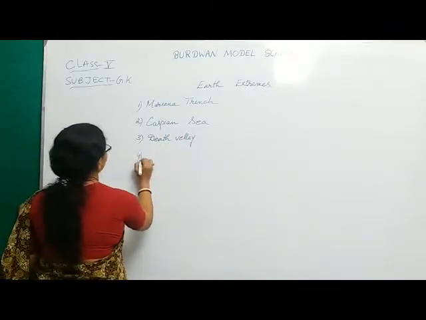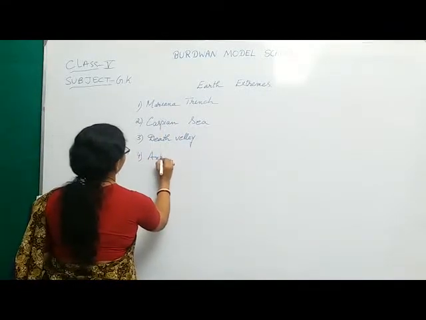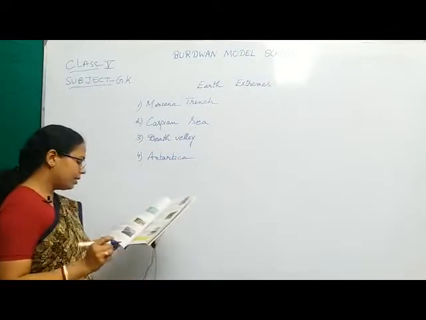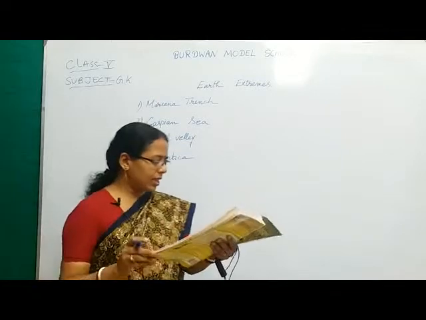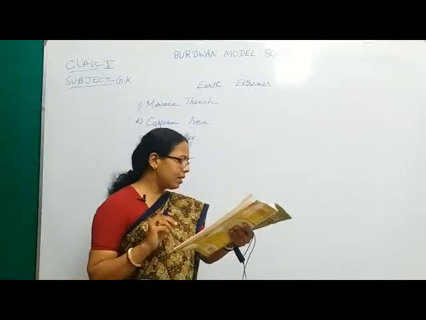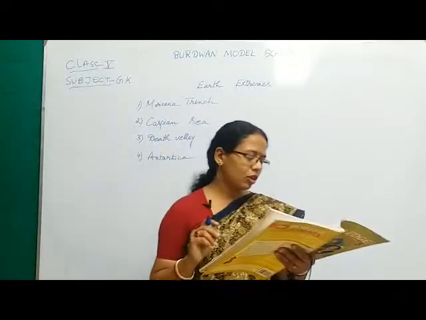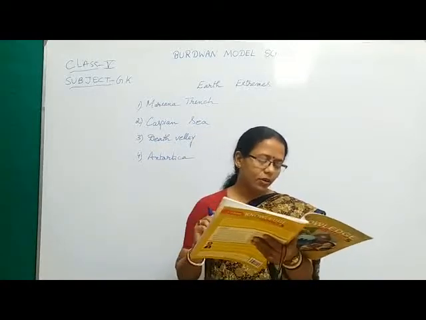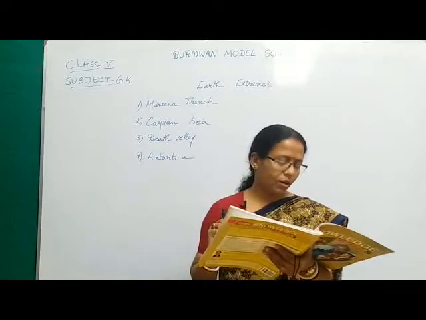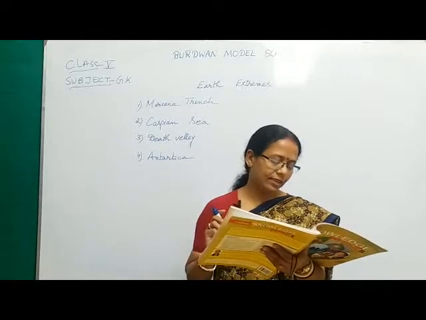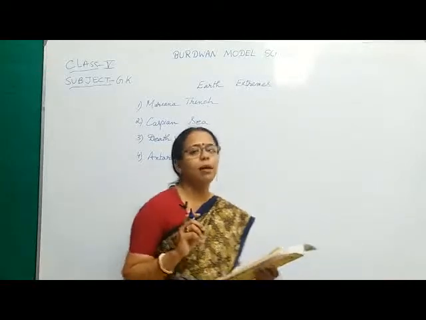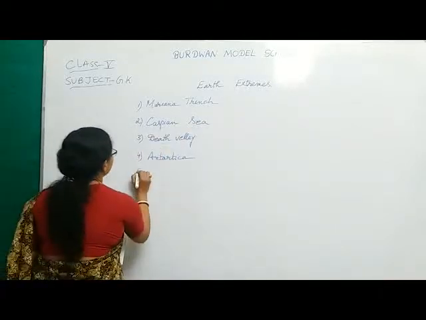Number 4 is Antarctica continent. And next is number 5, with discharges of about 209,000 cubic meters of water every second, dash is the largest river of the world. Which is the largest river of the world? Amazon. Yes, it's Amazon.